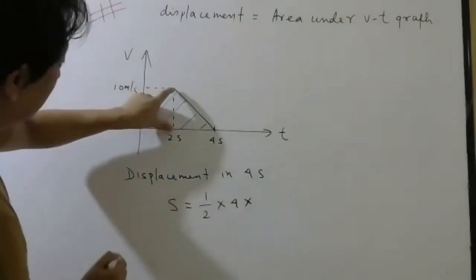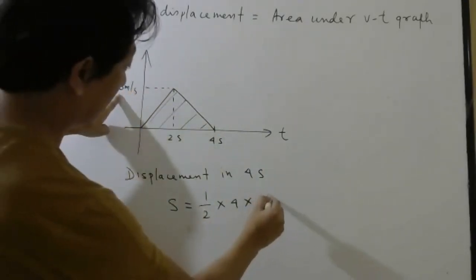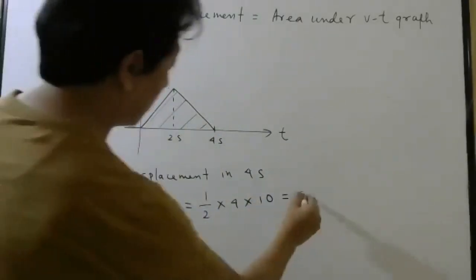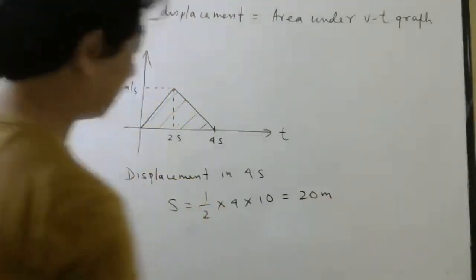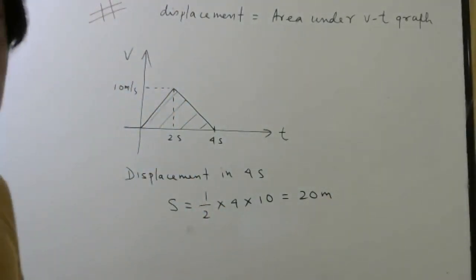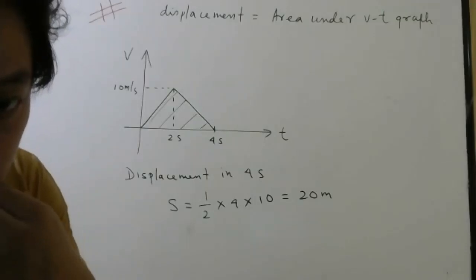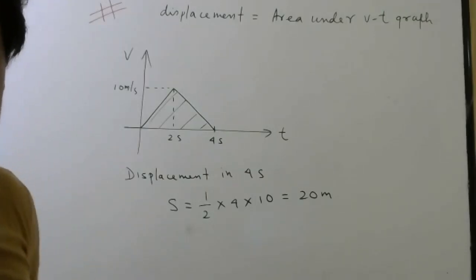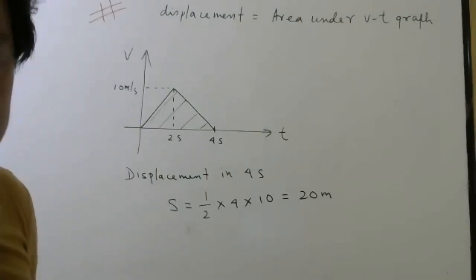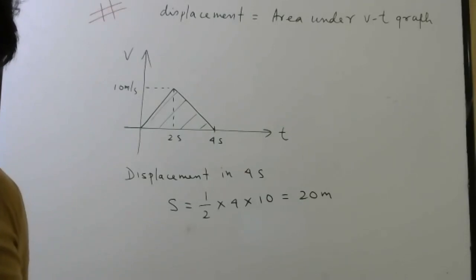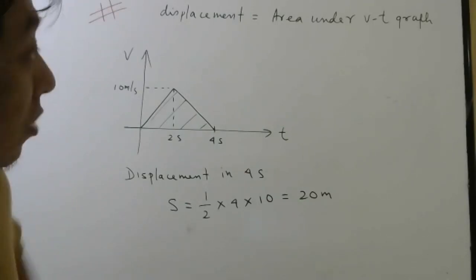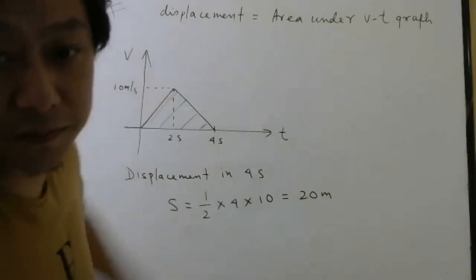What is the height? 10 meter per second. So what will be the answer? 20 meter. Everyone understood? Units you write carefully, okay? Any doubt? Let me know now. So when graphs are given like this, you have to remember this concept.